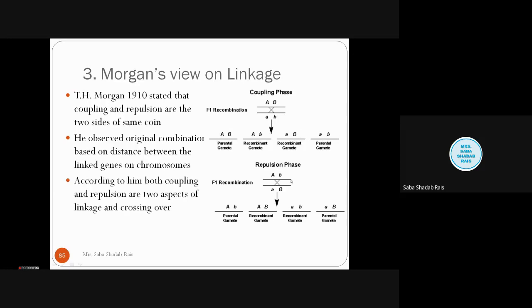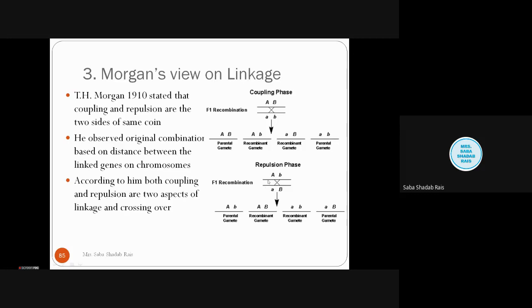And when there is a repulsion phase, at that time also four types of gametes will form. Now here, out of four gametes, in the case of the coupling phase, capital A, capital B is a parental type of gamete, while capital A, small b is a recombinant gamete. Small a, capital B is again a recombinant gamete, and small b is the parental gamete.